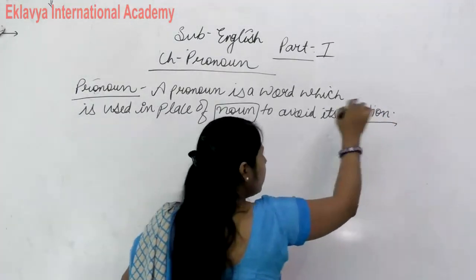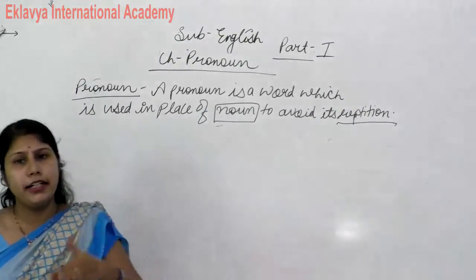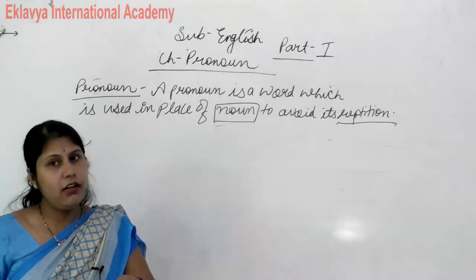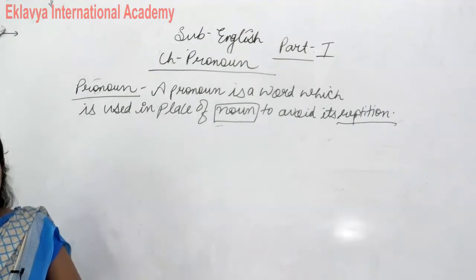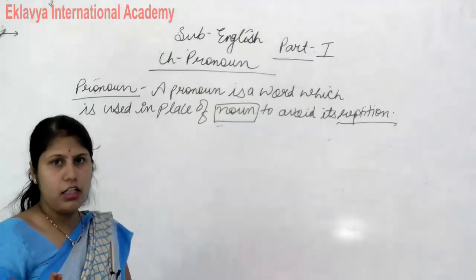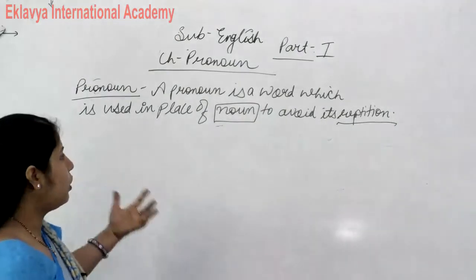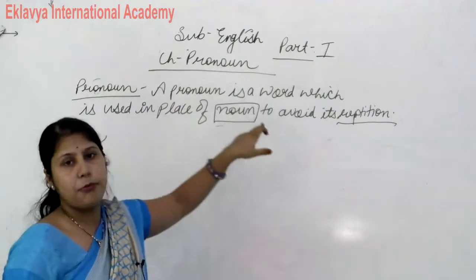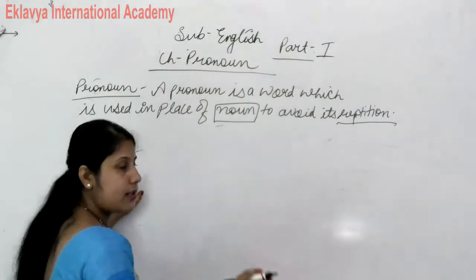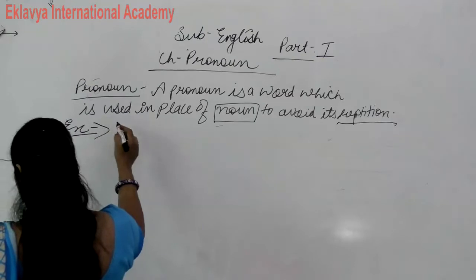Okay, we never say, Reena is a beautiful girl, Reena is an intelligent girl. What do we use? Reena is a beautiful girl and she is an intelligent girl. Means again and again we don't take the name of Reena. We want to do it in the easiest form, so we use pronoun for that. Clear? Now by one example you will easily understand.